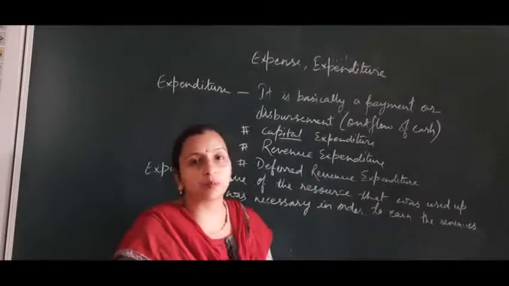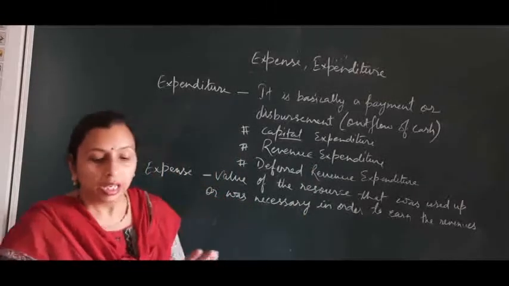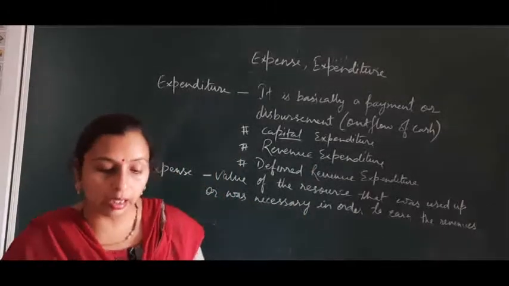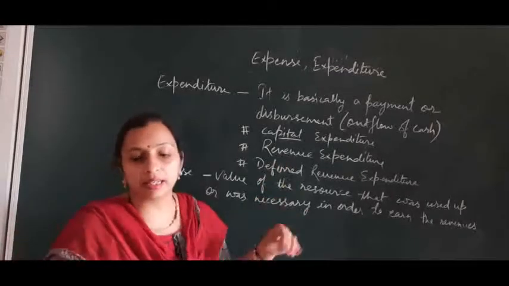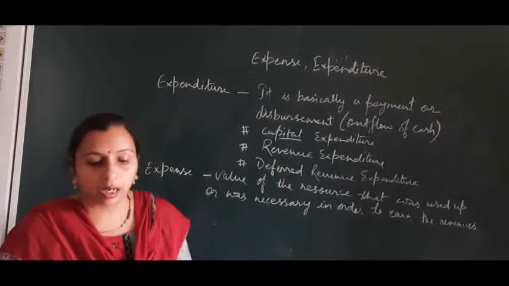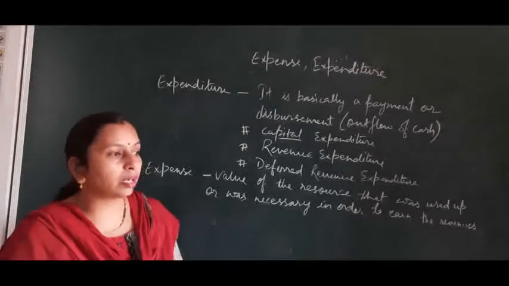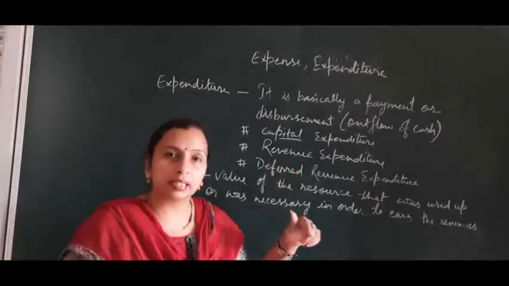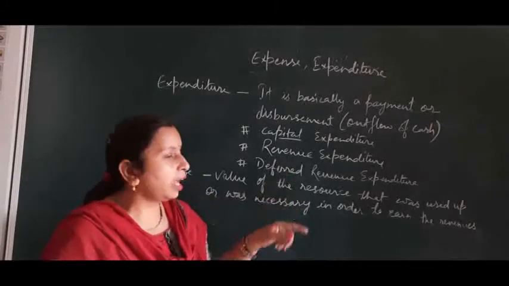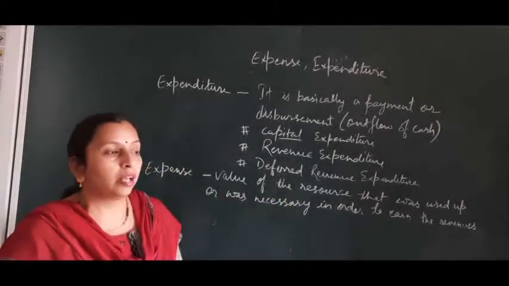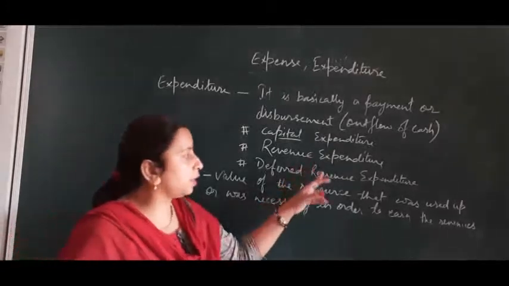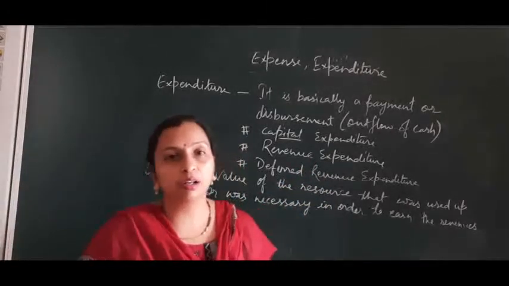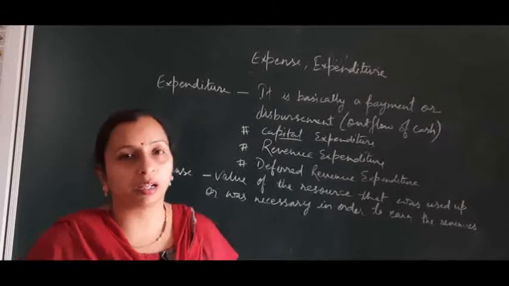Next is revenue expenditure. Revenue expenditure means these expenditures are incurred and the benefit of this is exhausted within an accounting year. Okay, within the accounting period, the benefit of this expenditure gets exhausted. Then we have deferred revenue expenditure. Deferred revenue expenditure means it's a revenue expenditure, but it is written off in more than one accounting period.